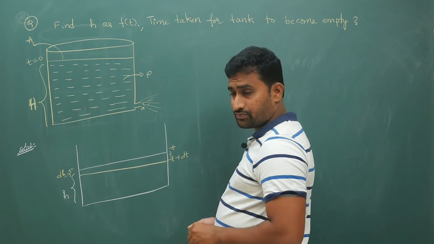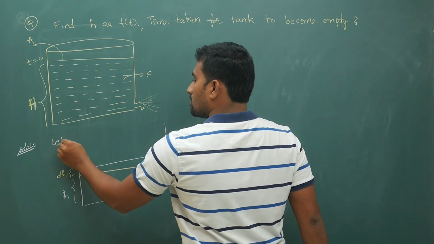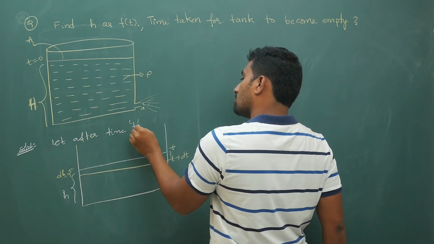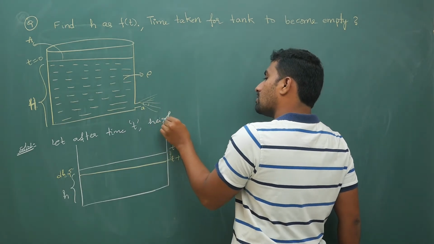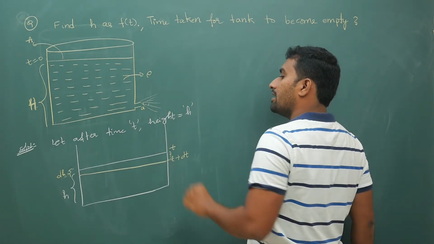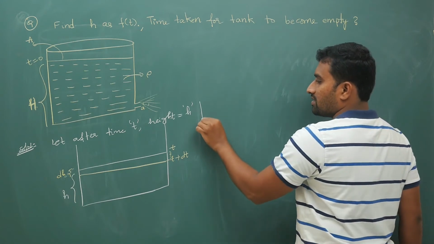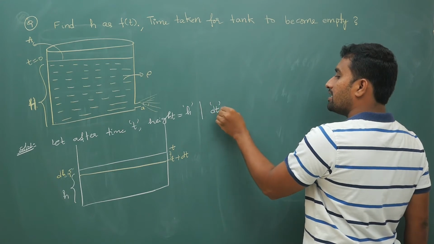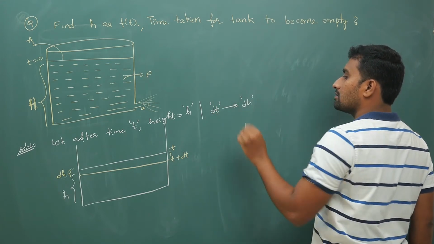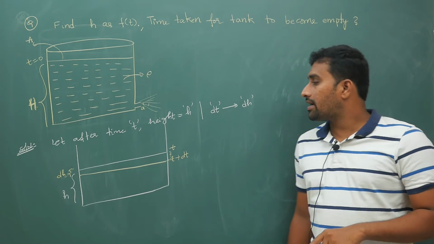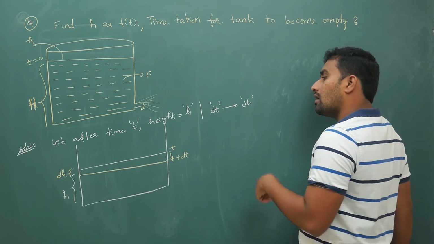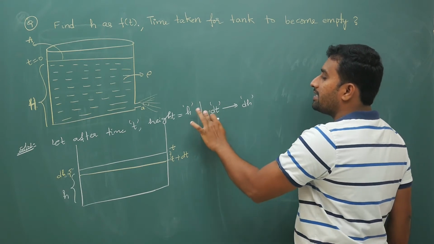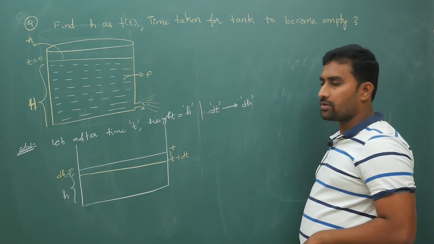So now here, let after time t the height be h. After time t, height is h, and in time dt, dh height has reduced.